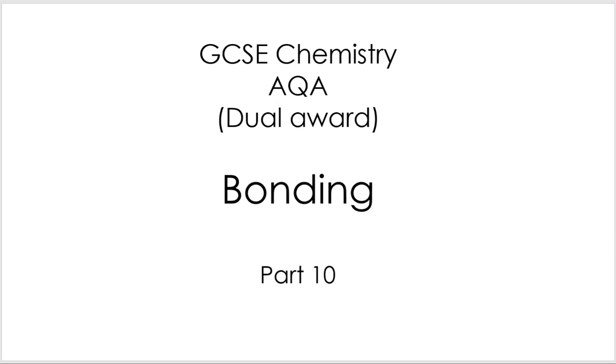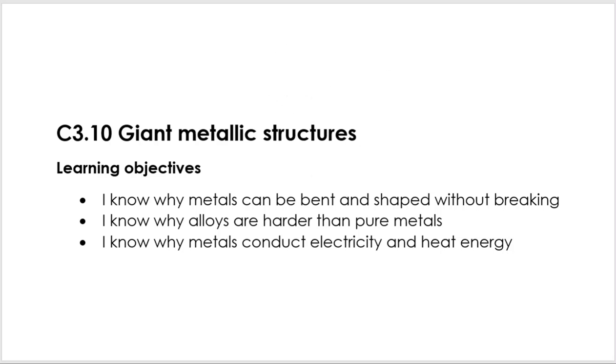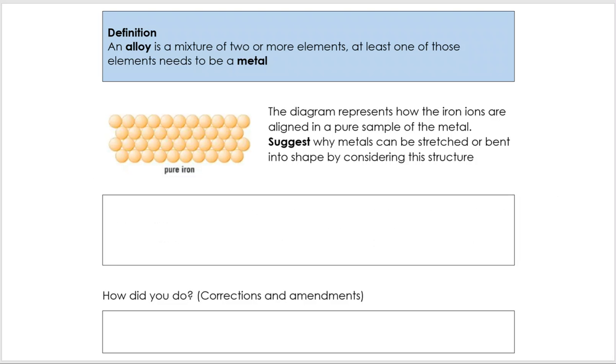As always, I'm going to recommend you try the activities as you go, pausing the video, and then you get to see how you're doing. So, in this, we are going to look at why metals can be bent and shaped, why alloys are harder than pure metals, and we're going to look at the conductivity and melting point, boiling point of metallic compounds. So let's start off with these tasks here.